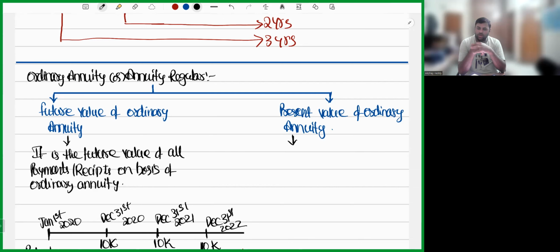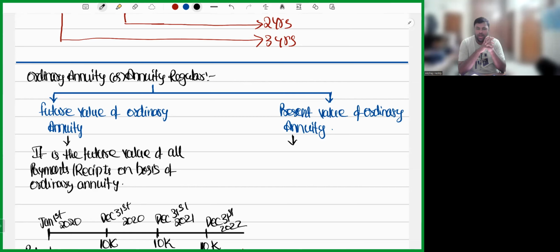What is the difference between ordinary annuity and annuity due? In ordinary annuity, if you are making a deposit for 3 years, you will get interest for only 2 years, not 3 years. In annuity due, if you are making a deposit for 3 years, you will get interest for 3 years. So simply, if I want to calculate the annuity due from ordinary annuity, I'll multiply with 1 plus i and I'll get the annuity due. Simple, sir. Now, the formula for future value of ordinary annuity is A into (1 plus i) whole power n minus 1, divided by i. Future value of annuity due is future value of ordinary annuity into 1 plus i. This is all we have discussed regarding future value.